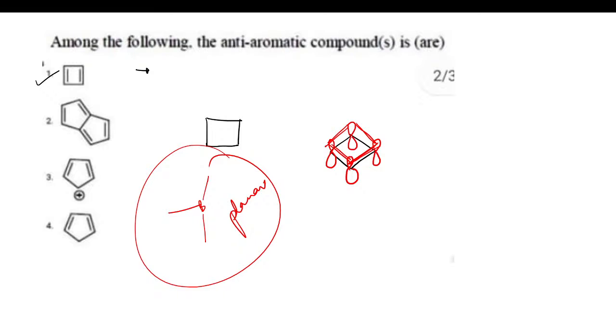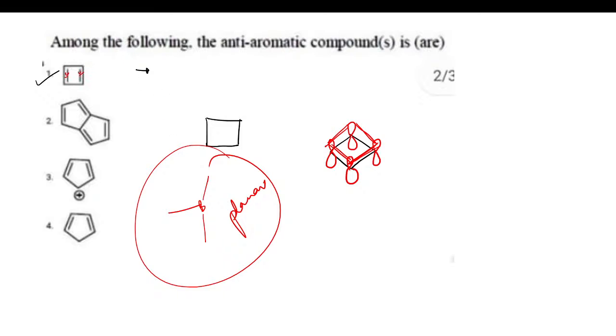Now we have to figure out if this compound is anti-aromatic or aromatic. See how many electrons are involved. In resonance we always have to calculate pi electrons. I'm again repeating it. In resonance we always have to calculate pi electrons. So how many pi electrons are present over here?